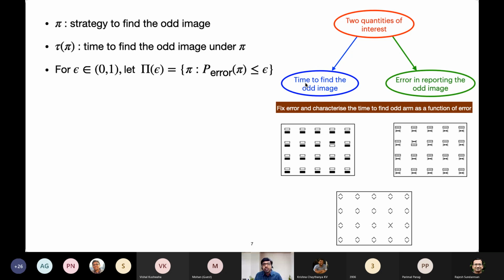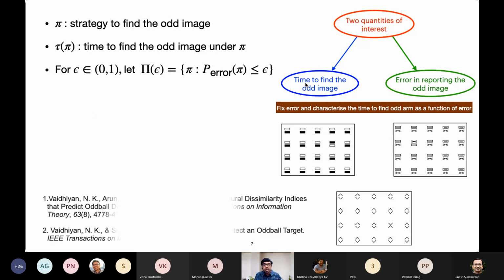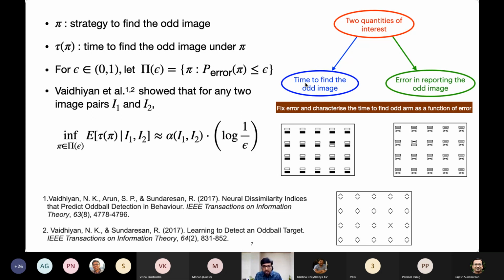These are all policies which have to make sure that the final error in reporting the answer is within the threshold epsilon. What Vaidyan et al. did is that they showed that for any two image pairs I1 and I2, if the policies have to wait until they are sufficiently confident of what the odd image location is, it turns out that the expected time required to find the odd image grows like logarithm of 1 over epsilon. Vaidyan et al. were able to characterize this mathematically.